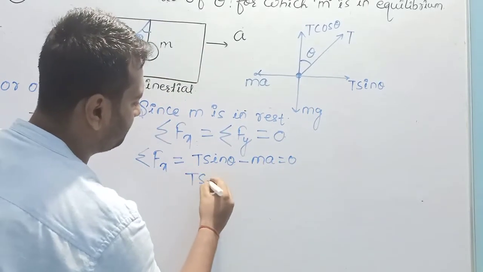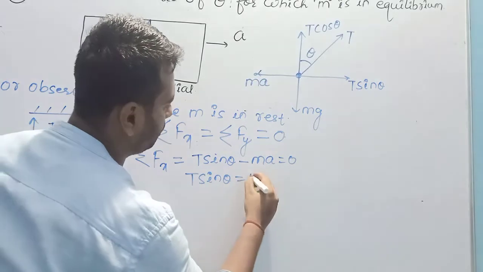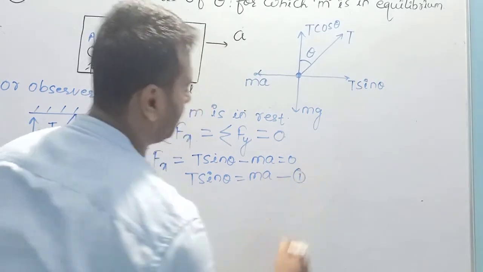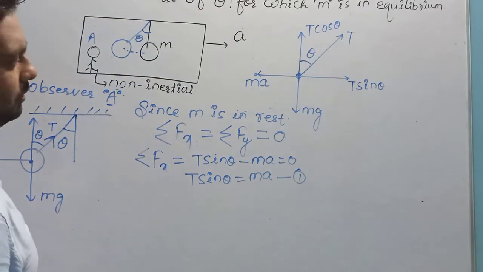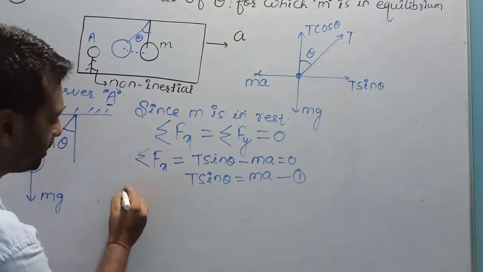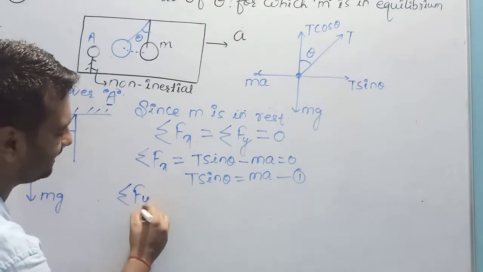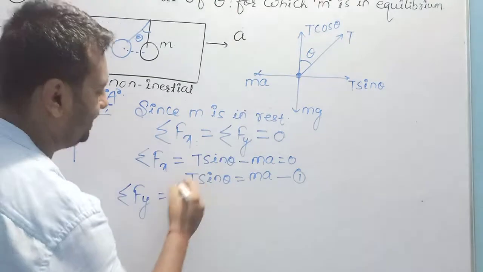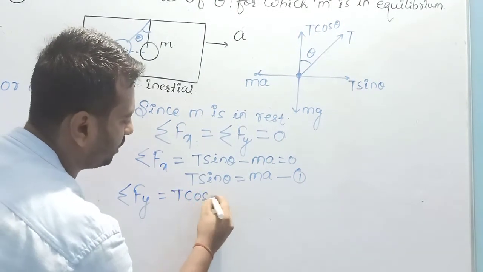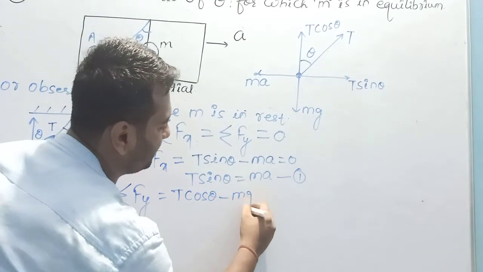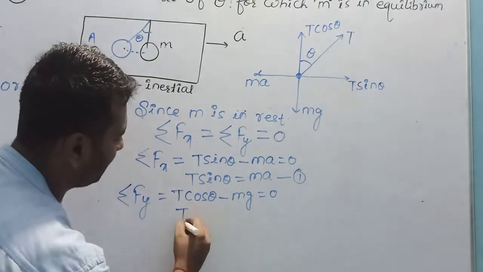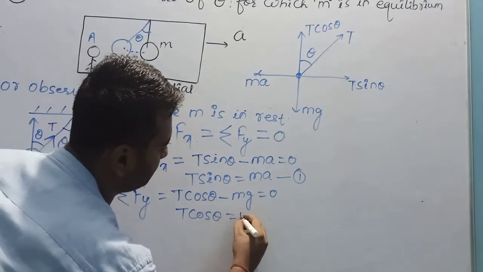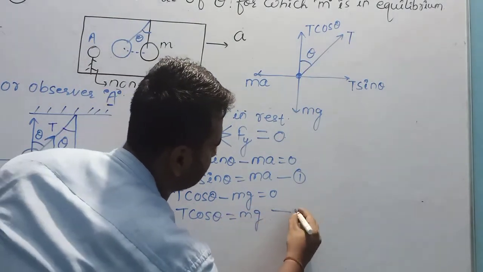We will get T sin theta is equal to ma. Take it as equation number first. Again, the summation of total force in the y direction is T cos theta in the positive y direction minus mg is equal to 0. We will get T cos theta is equal to mg. Take it as the second equation.